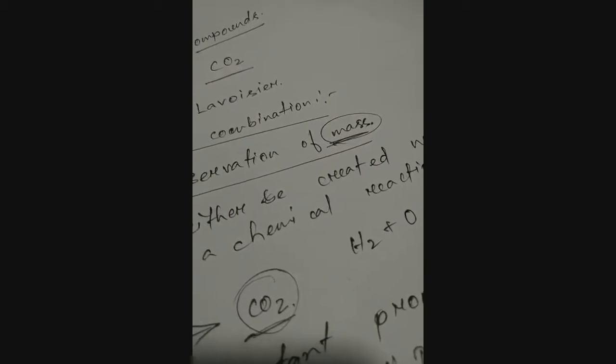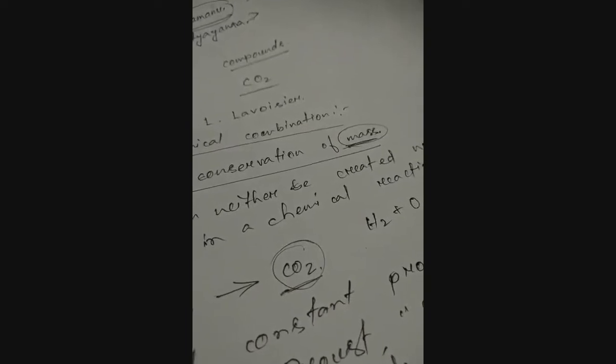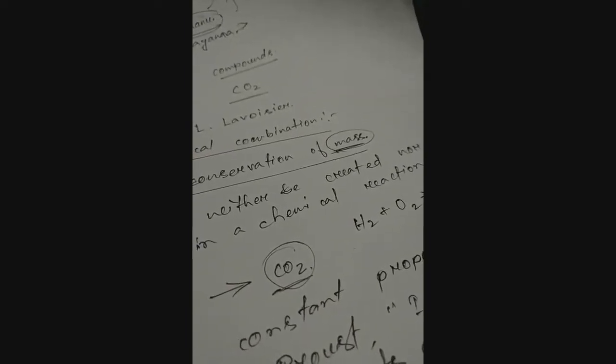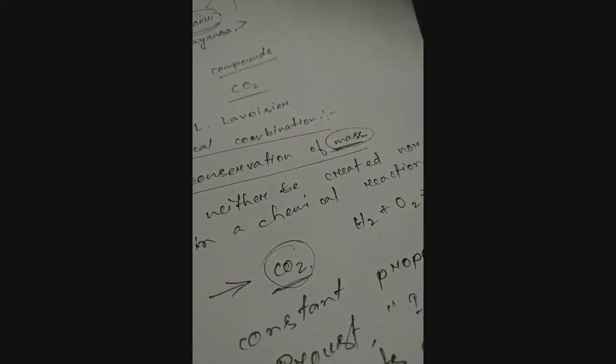Consider the mass of this H2O is 9 gram. In this 9 gram, 8 gram is oxygen and 1 gram is hydrogen. So if you take 9 gram of water, 8 gram will be oxygen and 1 gram will be hydrogen.